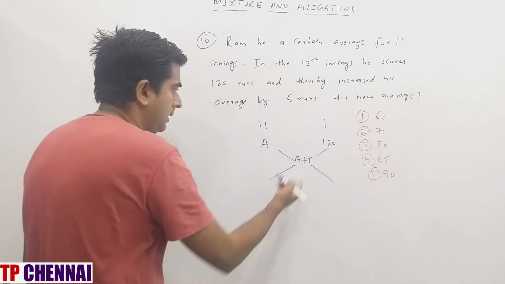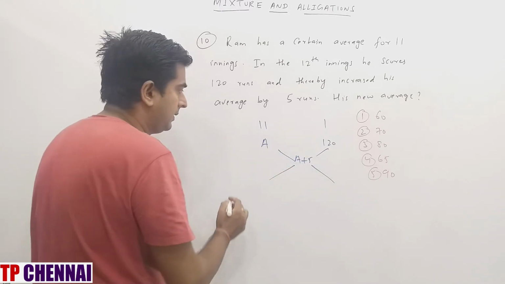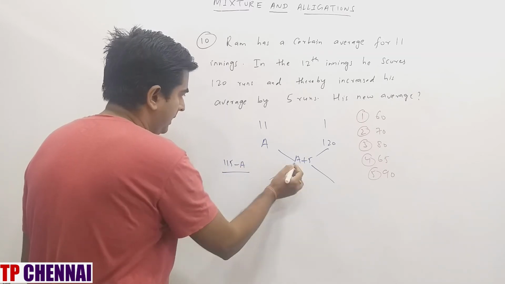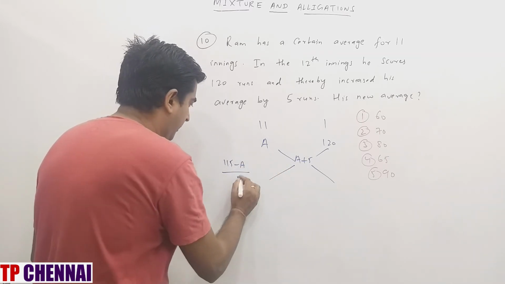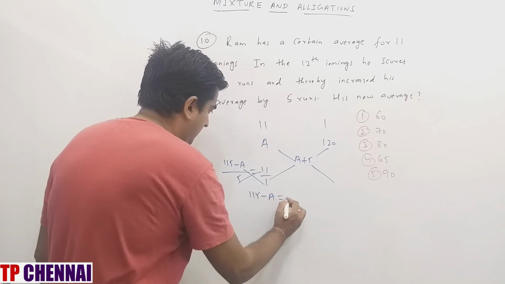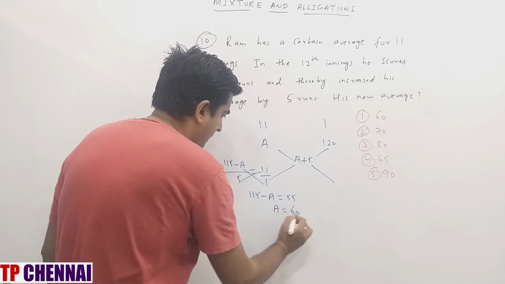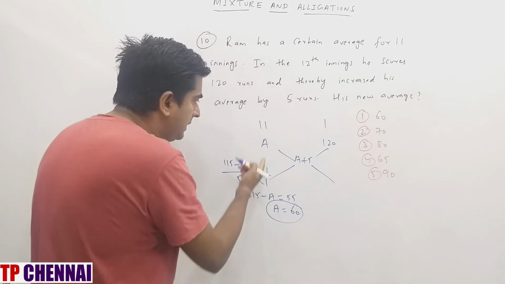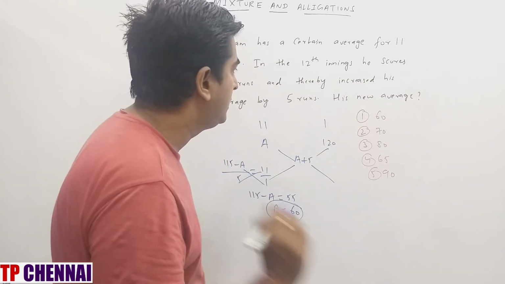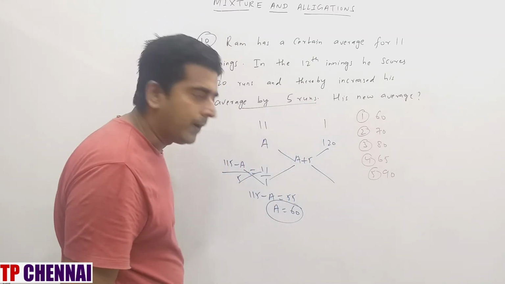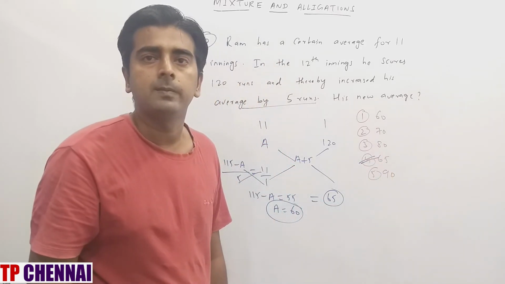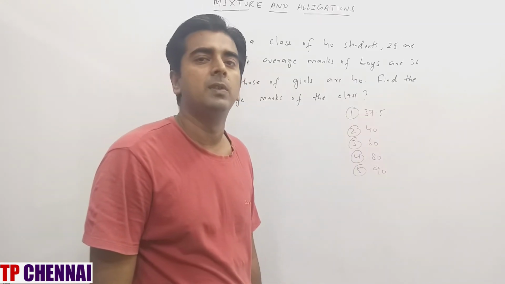Straight away go with derivation. So 120 minus A minus 5 is how much? This is 115 minus A, divided by A plus 5 minus A is 5, equal to 11 by 1. So 115 minus A is equal to 55. A is equal to how much? 60. But this 60 is after the 11th innings. What are they asking? New average. That means after the 12th innings. In the 12th innings, his average is increased by 5 runs. So what is the final answer? 65, which is nothing but the fourth option. So I hope you are clear with the previous question. Now we'll see the 11th one.